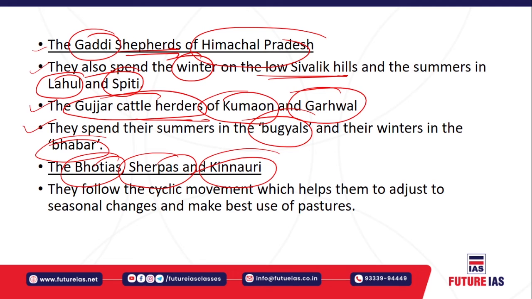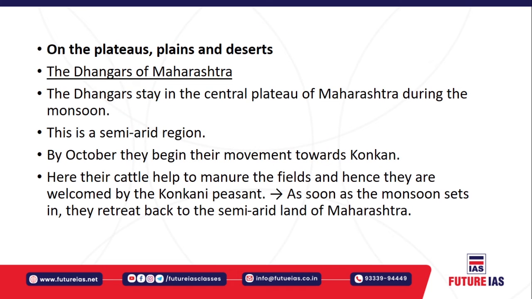Why the cyclic movement? Because they need grazing land, they need a place to live. So they used to move with the changes of the seasons, so that they can make the best use of the land which can be used as a pasture for the feeding of their animals at that point of time.